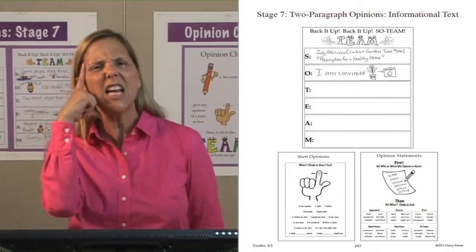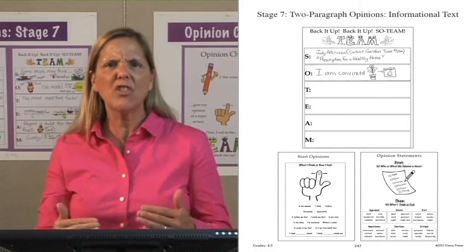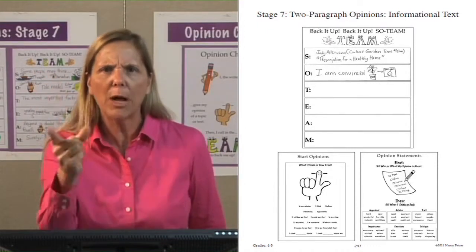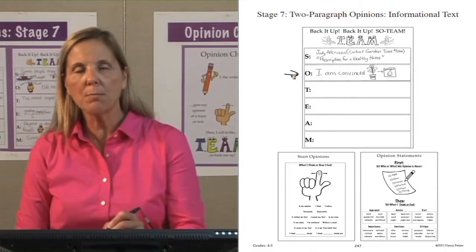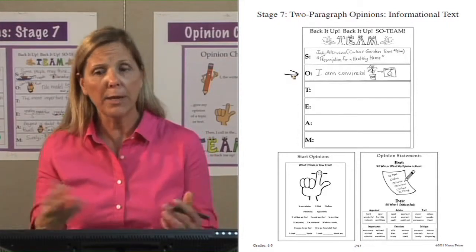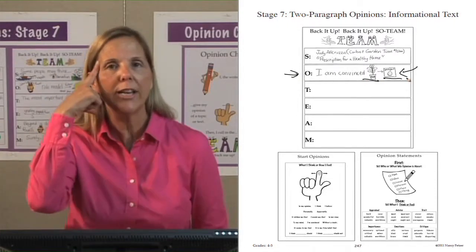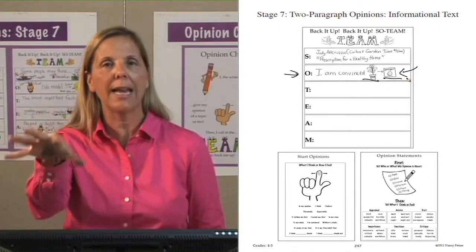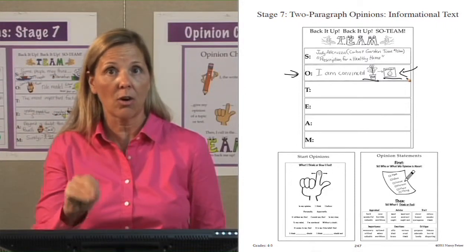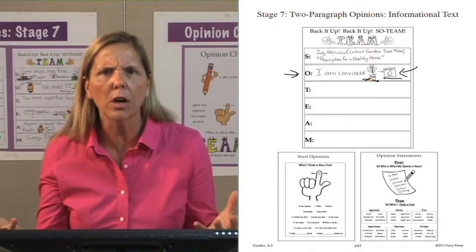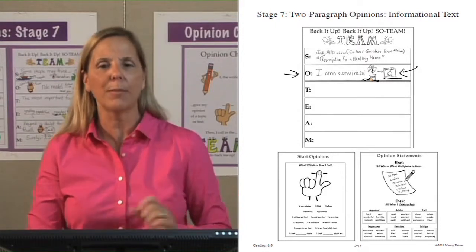Next, I'm going to give my opinion. I've read this article and I have an opinion about this article. I'm going to tell you what I think or feel about plants in the workplace. In my opinion box, say who or what my opinion is about. Plants. And then, what is my opinion? What do I think or feel about plants after reading this article? I think that plants can transform an unhealthy workplace into a healthy environment.